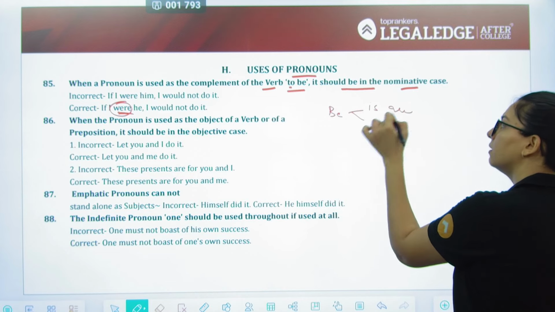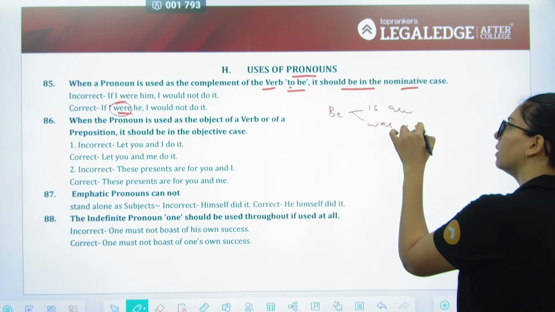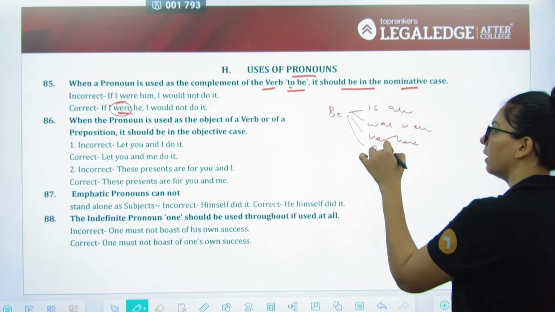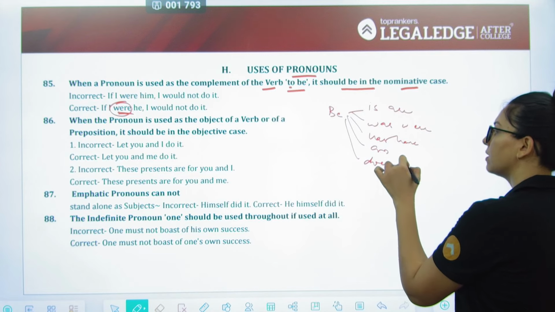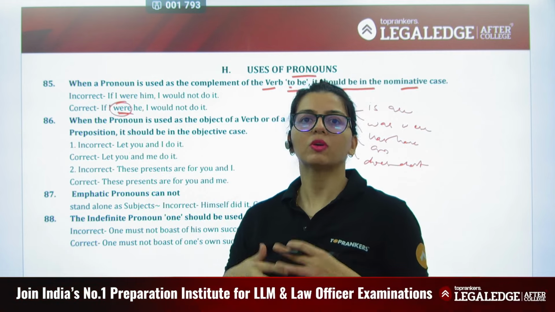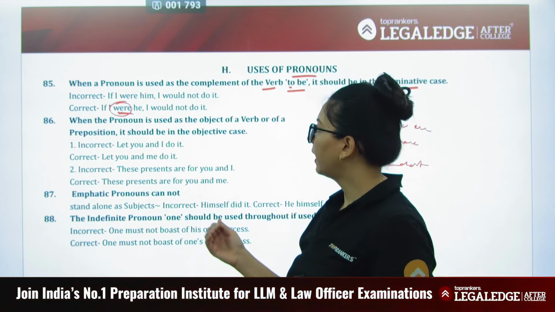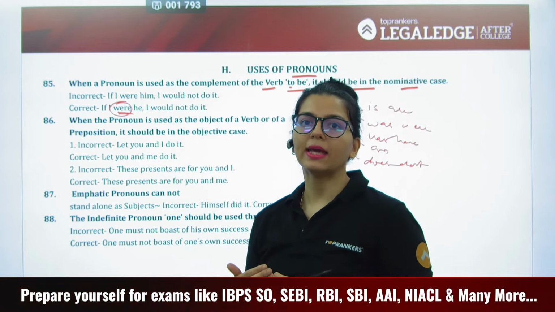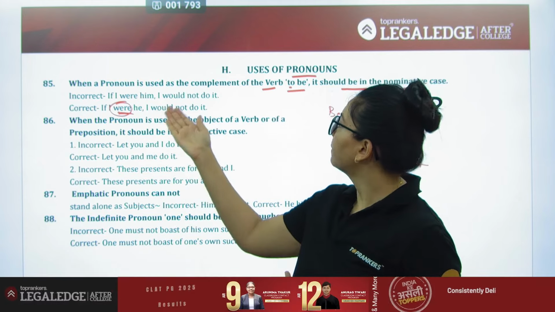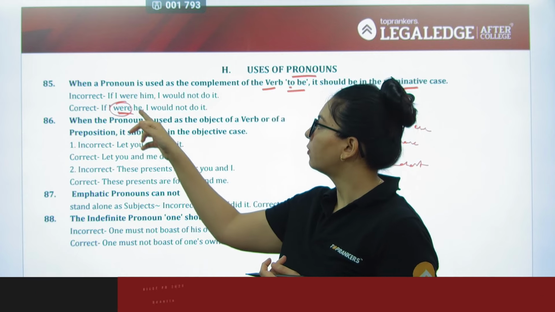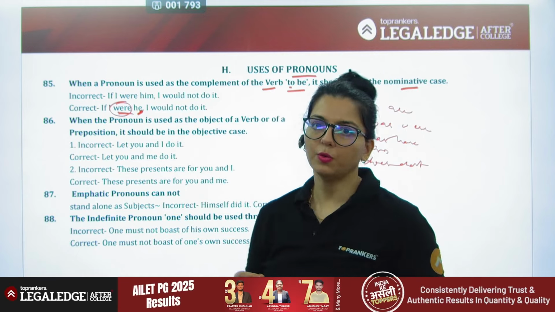Is, are, was, were, has, have, am, does, don't. राइट. सो यहाँ पे अगर, अब यहाँ पे वर क्यों लगा है? क्योंकि हाइपोथेटिकल स्टेटमेंट है, इफ से है. लाइकवाइज, सो इफ आई वर हिम, नाउ आई नो दैट इट इज फॉलोड बाय a nominative case. I mean, it is followed by a complementary verb. So of course, I will have to use a nominative casing over here.